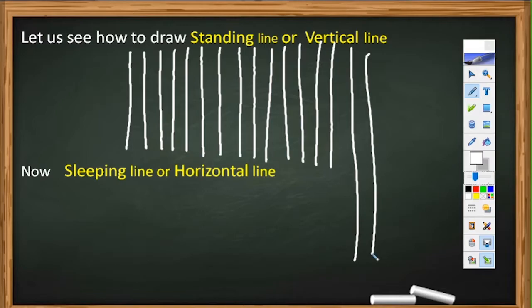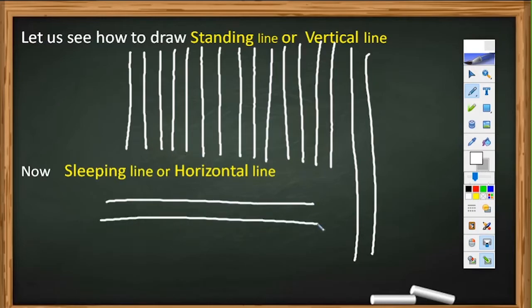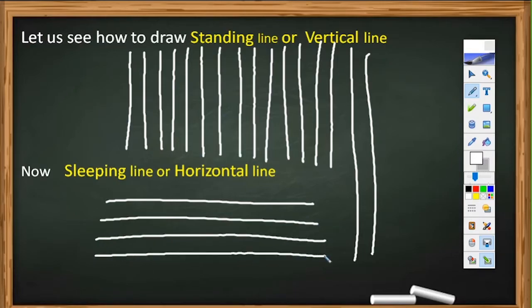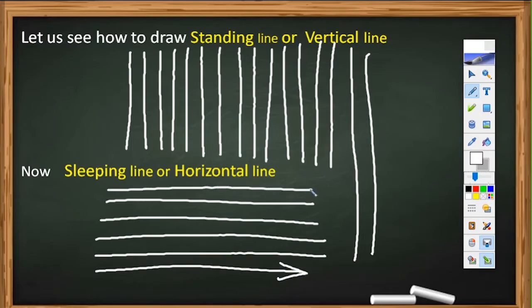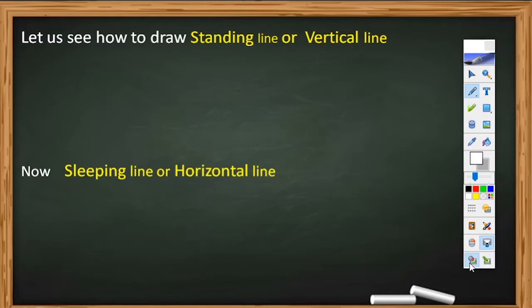Now, sleeping line or horizontal line. This line, when you will draw, you will try to draw from left to right in this direction. Okay? Let us see how to draw.